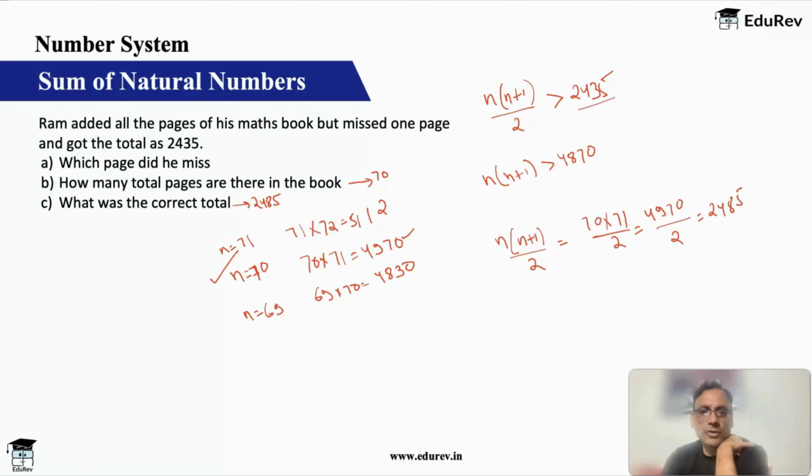What was the wrong total? 2435. What is the difference? 50. So which page number did he miss? 50. So you can see all three questions can be answered. Now coming to why 71 is incorrect.